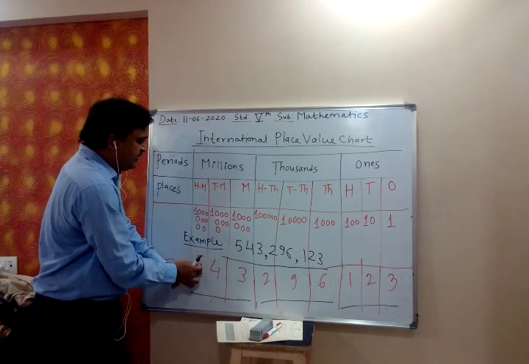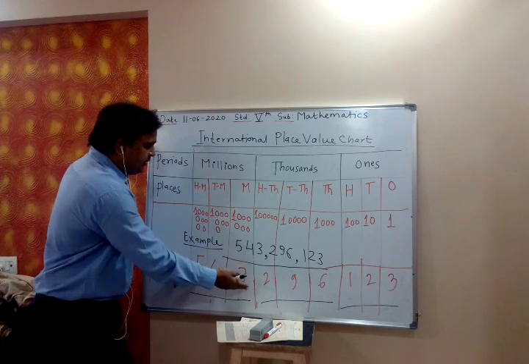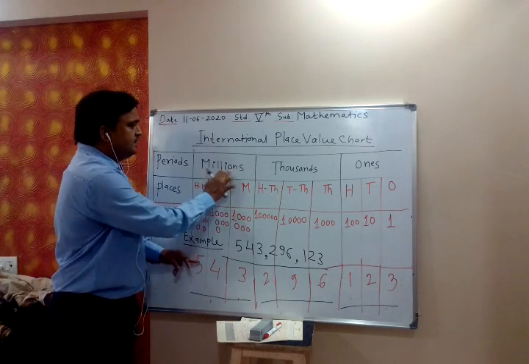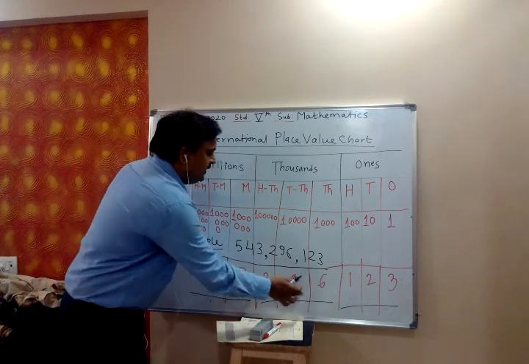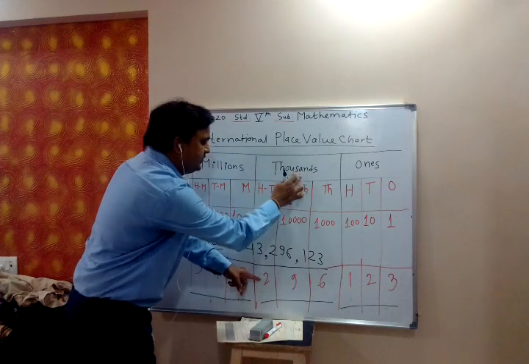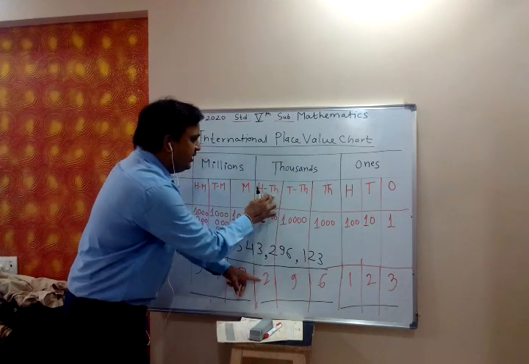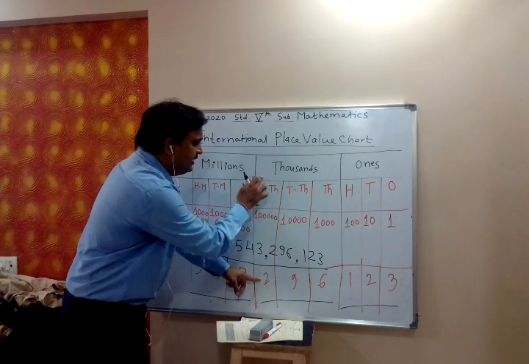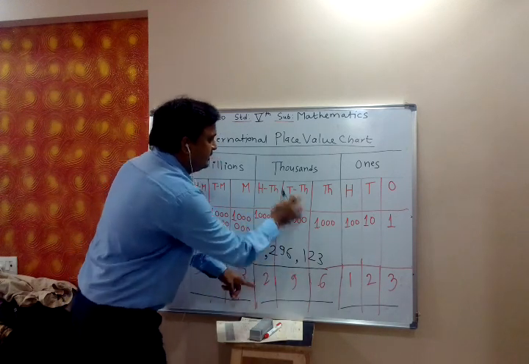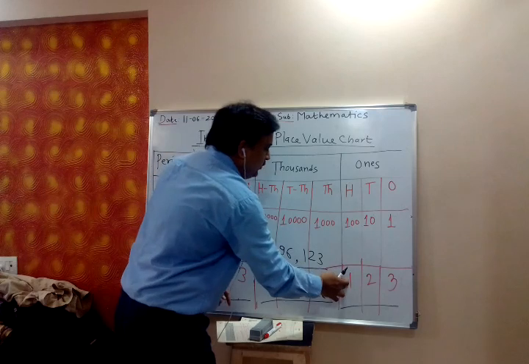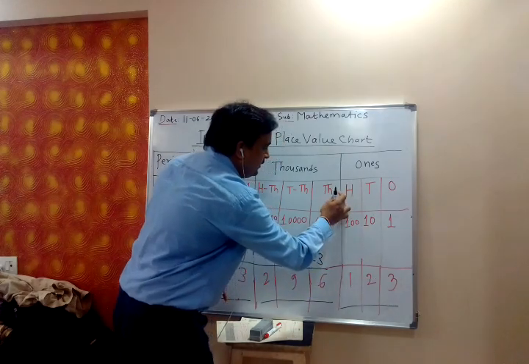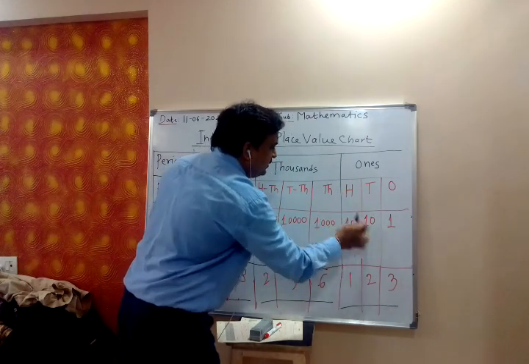So this we read as 543 millions. 296, they are in thousands, and 2 is at 100,000. So this we read as 296 thousands. 1, 2, 3. This is 123.